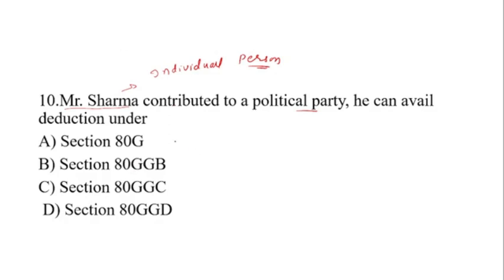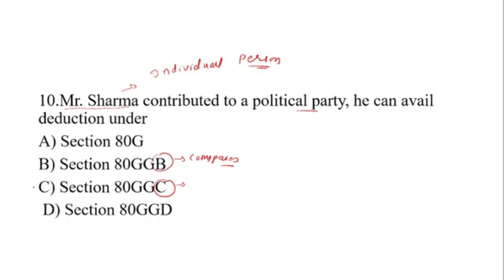Here I will tell you that 80GGB is for companies, when a company contributes to a political party. And 80GGC is for an individual person, okay.